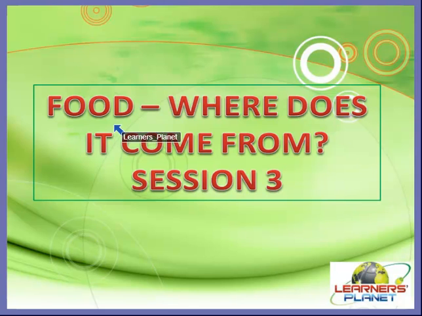In the previous session of food, we discussed the variety of food, the food from plants, the food obtained from animals, that is, different types of food obtained from different sources. In this session, we will discuss different types of food consumed by different types of animals. So let's start with this session.